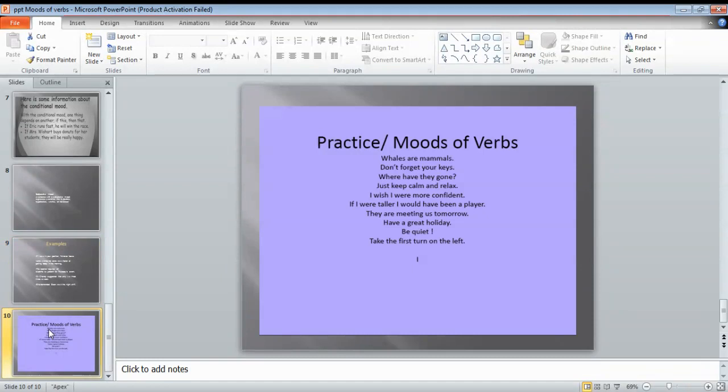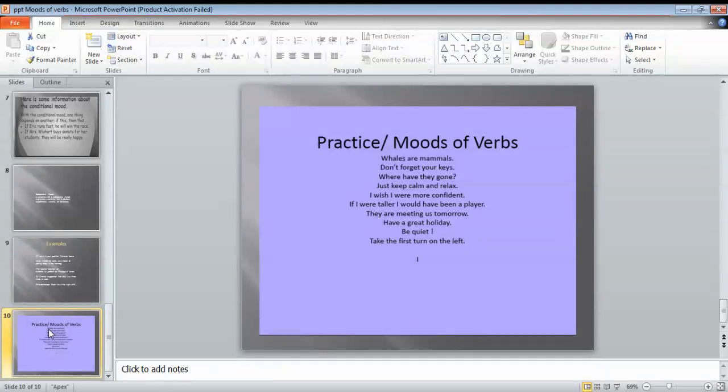Now, guys, I have prepared a few practice sentences for you just to identify the mood of the verb in your MCQ. The first sentence is: whales are mammals. It is just a statement, a declarative statement. So the mood of the verb will be indicative. Don't forget your keys. It is an imperative mood because advice is there. Where have they gone? It is an interrogative mood because a question has been asked.